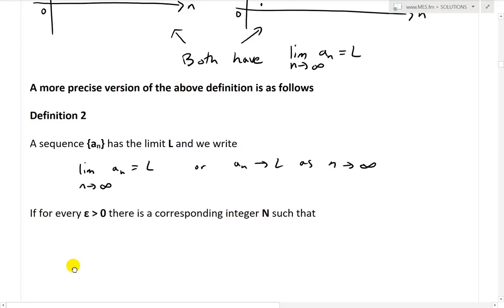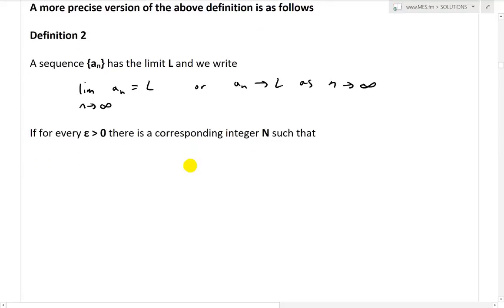This is if for every number epsilon greater than 0, there is a corresponding integer N, such that if n is greater than this integer N, then the absolute value of the difference a_n minus L from the limit is less than epsilon.